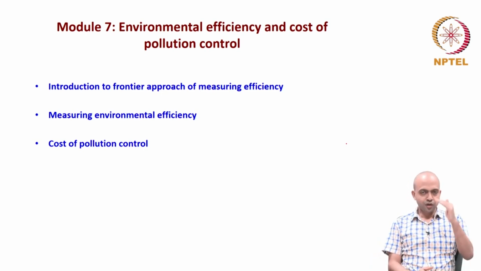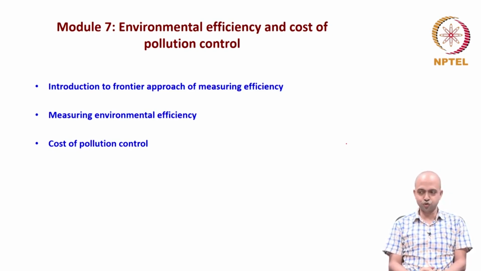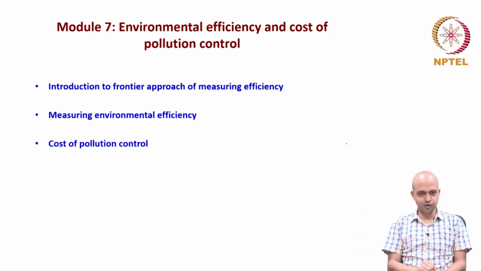That is why before implementing the regulation, we need to think what is going to be its impact on the cost side, cost of pollution control, because producers will definitely bypass some part of that cost of pollution control to the consumer, to us. How much they will bypass actually depends on the elasticity of demand. That means the relative bargaining power of the producer and the consumer.